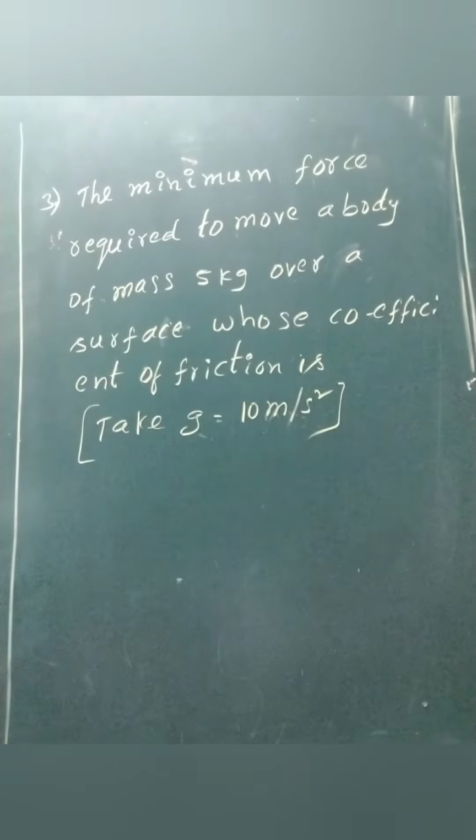The minimum force required to move a body of mass 5 kg over a surface whose coefficient of friction is 0.3. Solution.